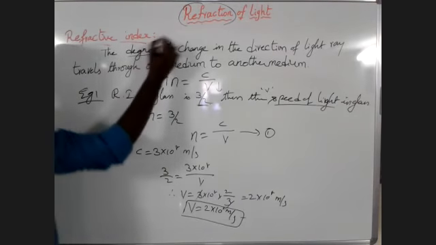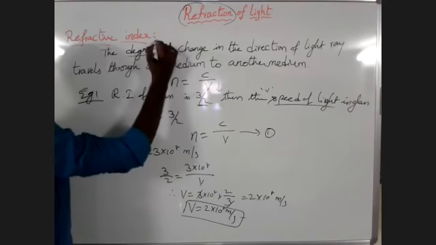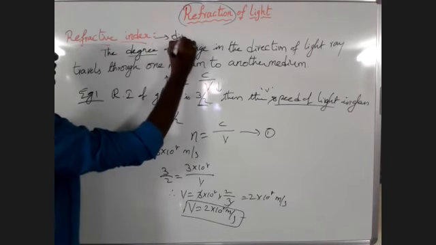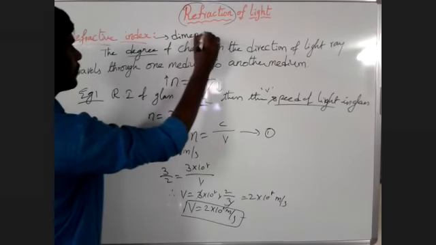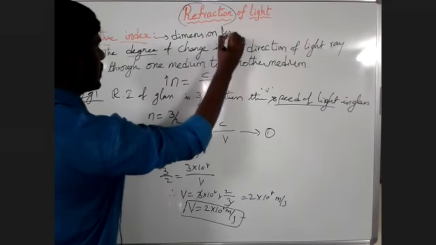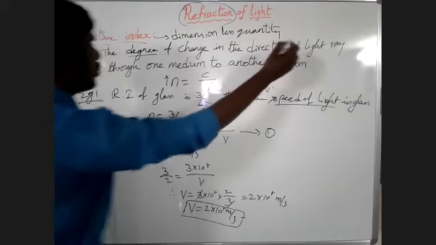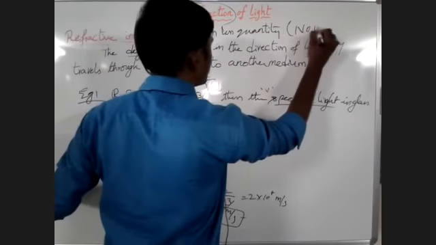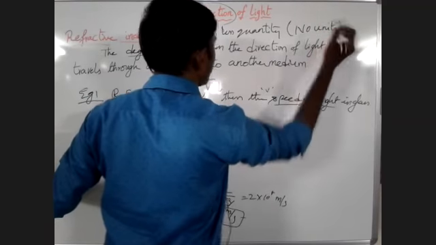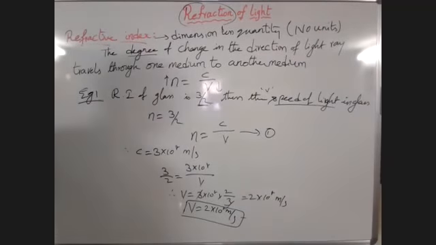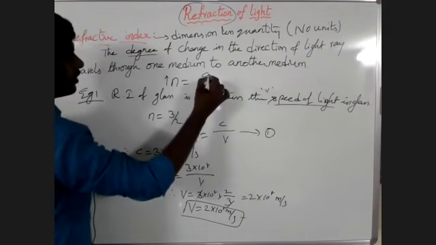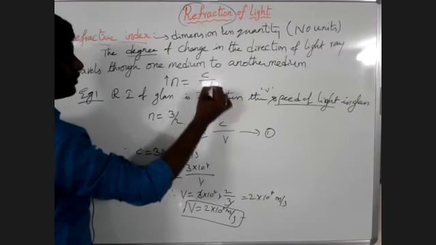The refractive index is a dimensionless quantity. That means it has no units. Why does the refractive index have no units? Because we have the same units.